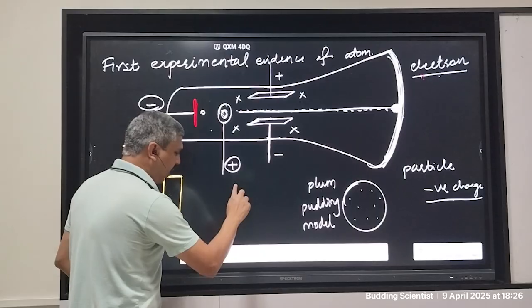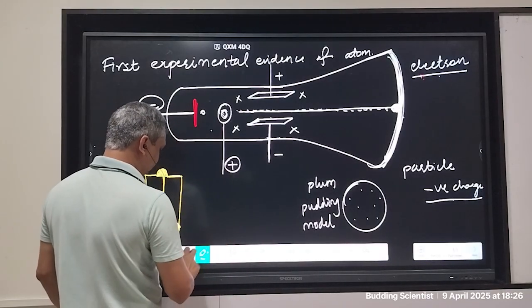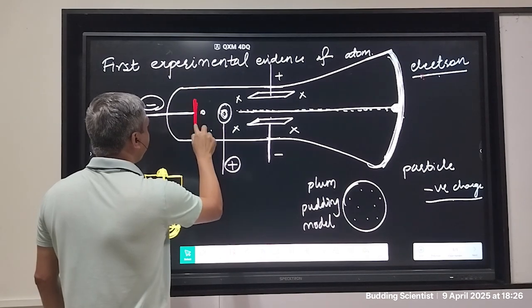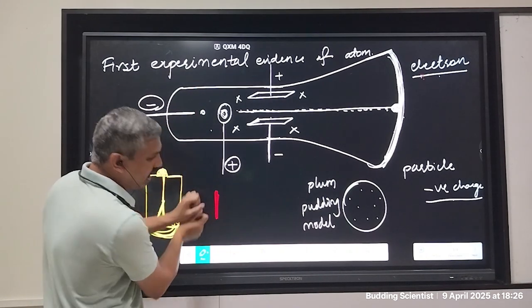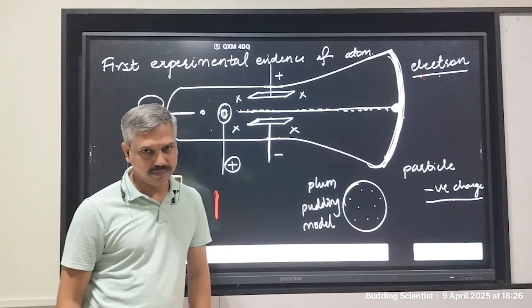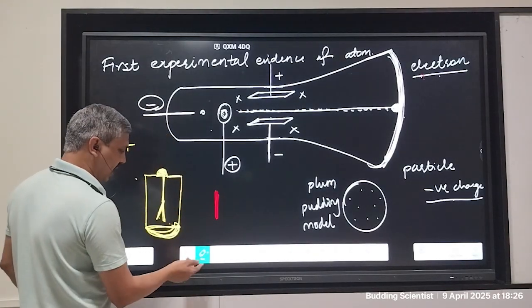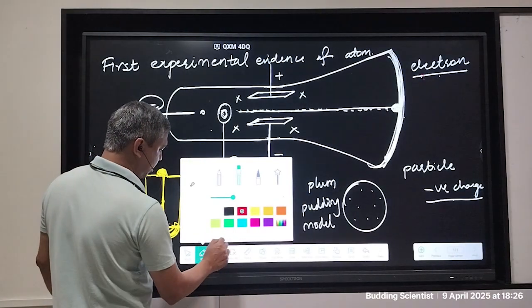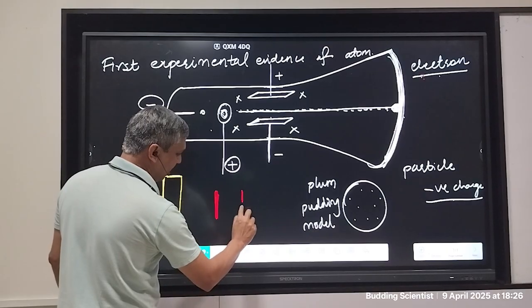The next thing J.J. Thomson does is, he takes the same cathode again. He says, I will break the cathode into two parts. So he tried to break the cathode into two parts. I will now use this. This is one part of the cathode and this is the second part of the cathode.